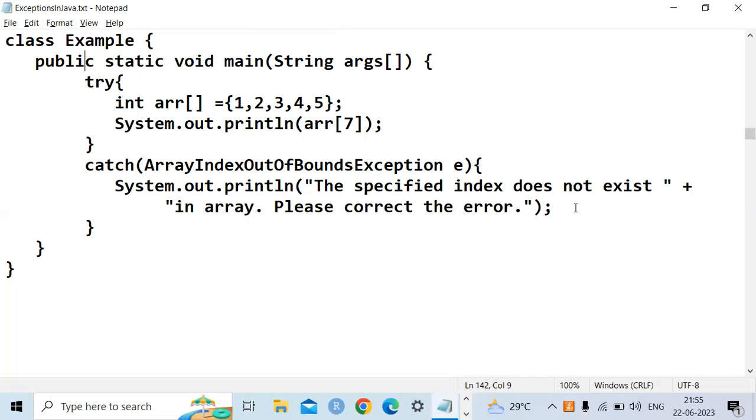So these cases will be applicable whenever you input some data into the system or when you want to display the data from the system. For example, you want to display the details of the employees whose salary is more than 50,000. But actually, when you see the database table, it doesn't have any records whose salary is greater than 50,000. Then what do you have to do?